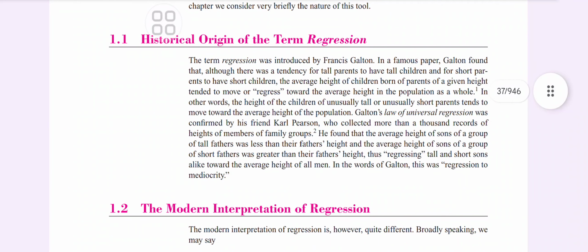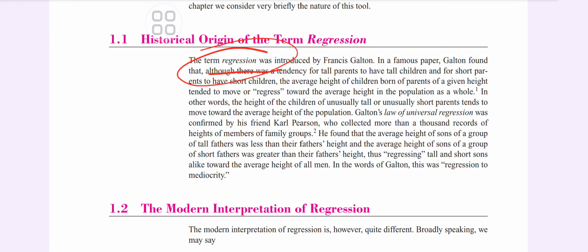So now very much important is that one needs to understand what we mean by the term regression, because in economics everything is about the econometric data. So for that we need to know the meaning of regression. Like, the term regression was introduced by whom? By Francis Galton. And one more thing, if you are applying for any examination, there are certain MCQs, so you need to remember all these points.